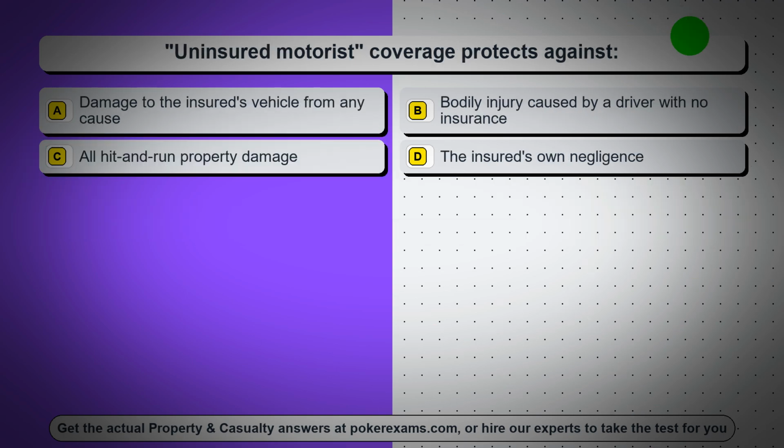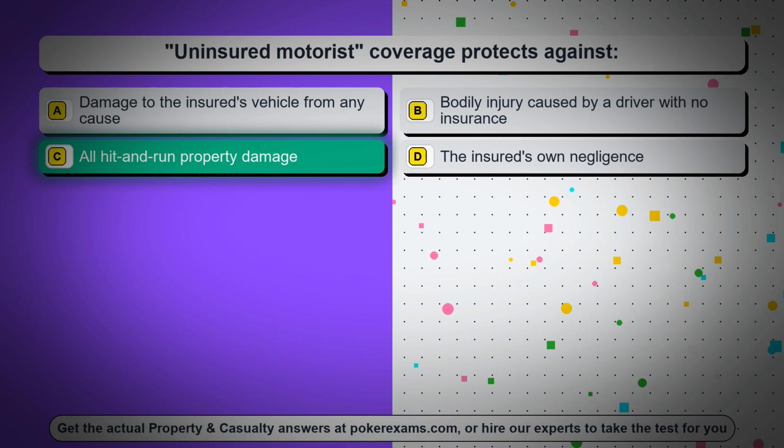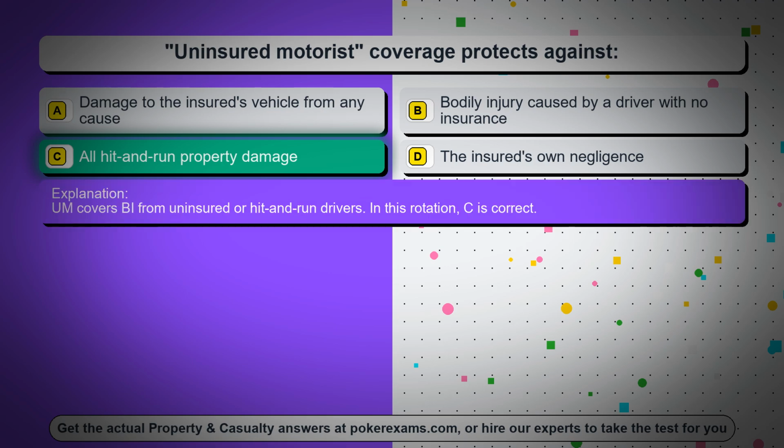Question 35. Uninsured motorist coverage protects against, option A, damage to the insured's vehicle from any cause, option B, bodily injury caused by a driver with no insurance, option C, all hit-and-run property damage, option D, the insured's own negligence. The correct answer is option C, all hit-and-run property damage. Covers injury from uninsured or hit-and-run drivers. In this rotation, C is correct.